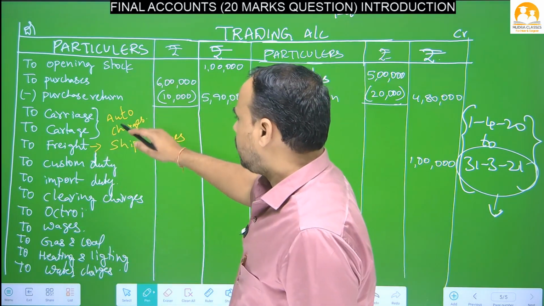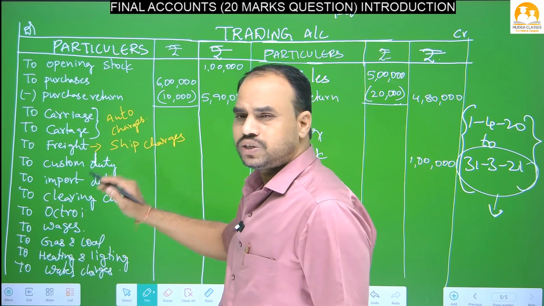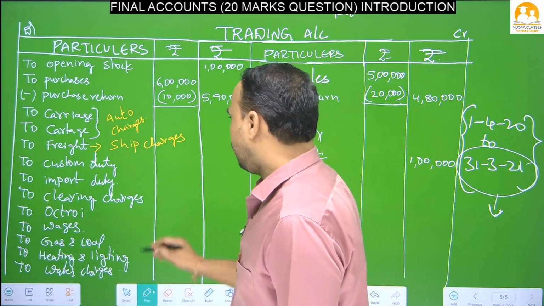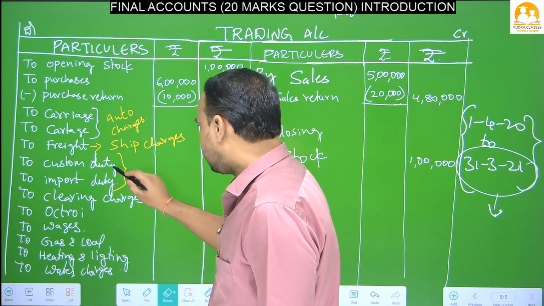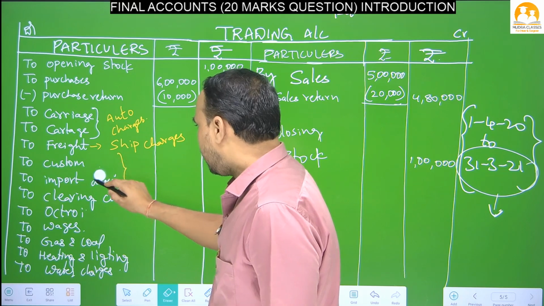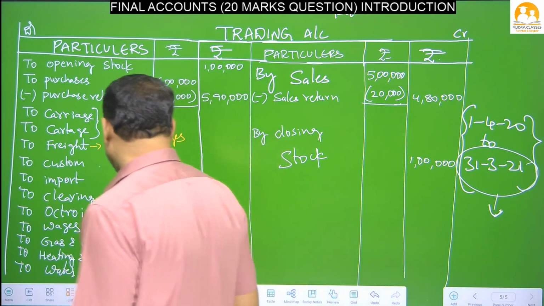So see, what is freight? Ship transport charges, or ship charges. Next one, custom duty, import duty. Here duty means nothing but tax. Here duty means nothing but what? Tax. I will tell you the meaning also.